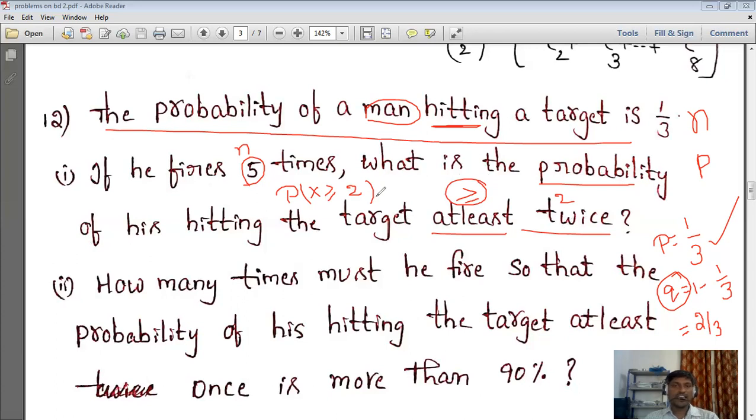So simply we can calculate it. Why? Because we know the value of n and we know the value of p, and next we need to find the value of q.